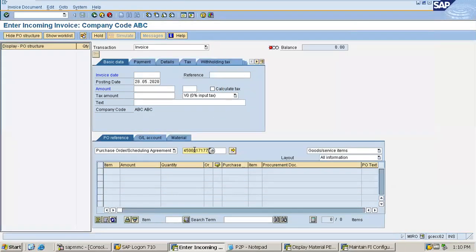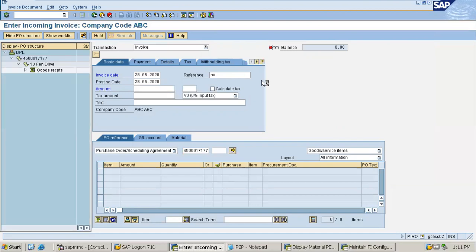Yes, I'm just putting the purchase order number, and the invoice date and document date as the current date, 5/2020. Now let me give a reference number. I'm just pressing enter. Now it will pick up all the relevant data from the purchase order.